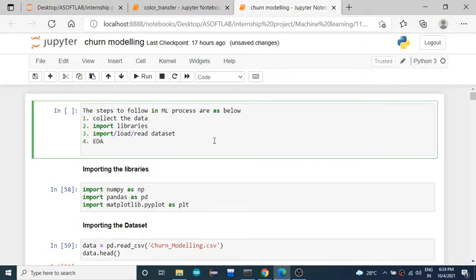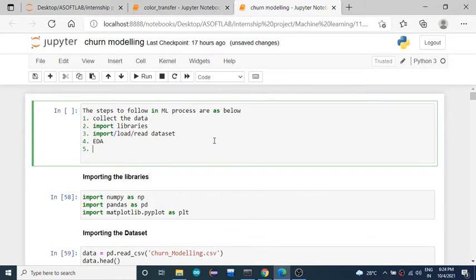perform EDA. That means you are going to explore and study your data set, whatever information you have collected. What kind of features you have, how many features and how many samples you have collected, what the data types of the different features are, what type of values you have stored, and how many features and samples of each data type you have.